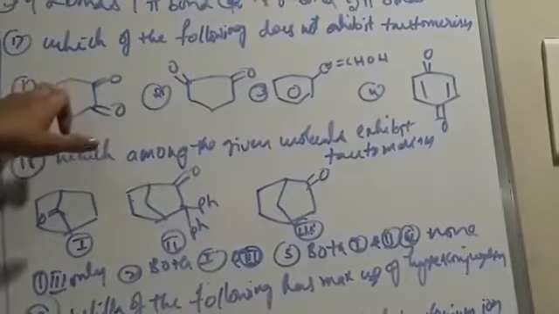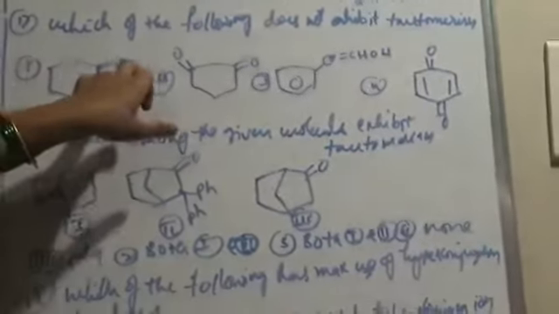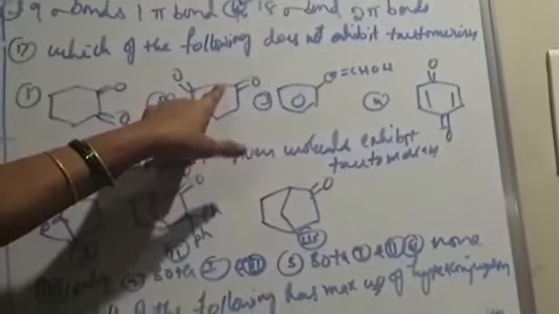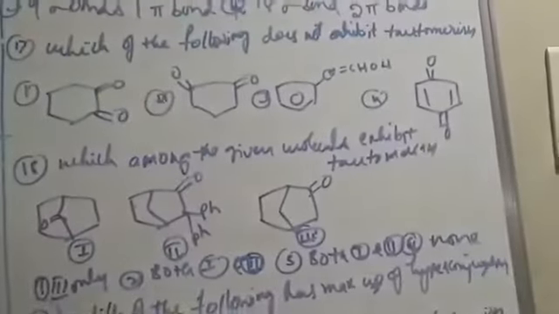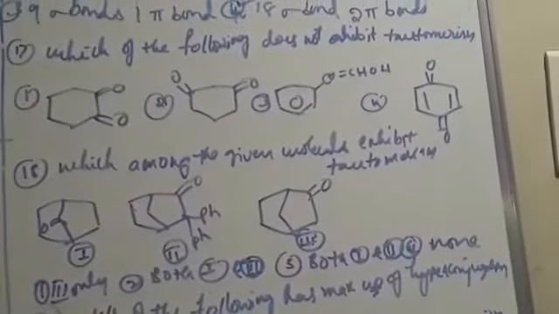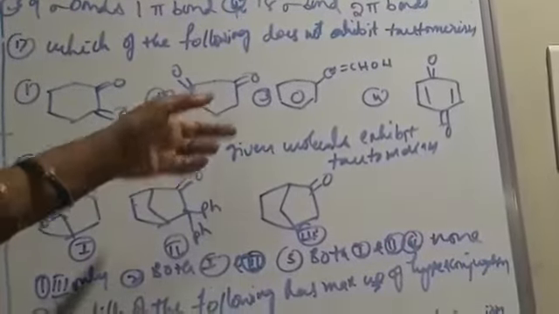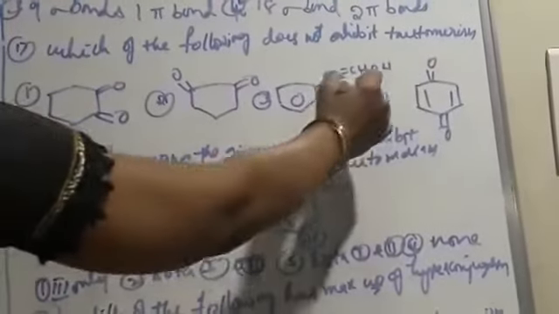See this compound. Here migration may take place between CH2, C and O, so 1,3 migration is possible here. Here also 1,3 migration is possible, and here also migration is possible. But see this compound. This is benzoquinone. Here migration of proton is not possible. That's why it does not exhibit tautomerism.